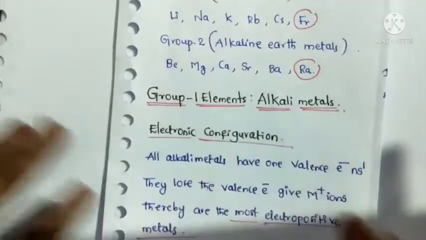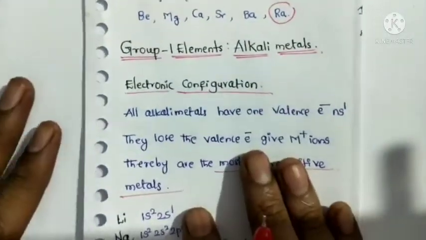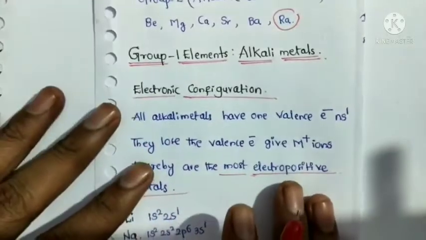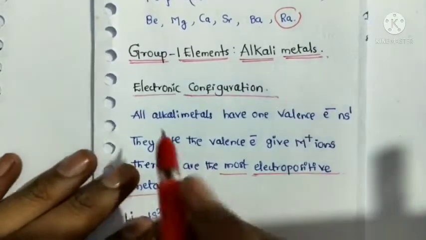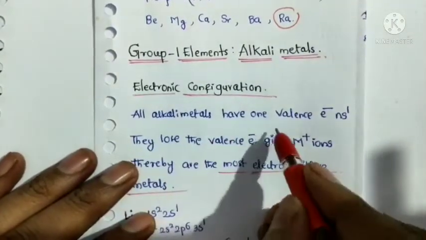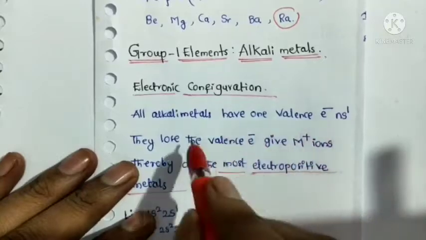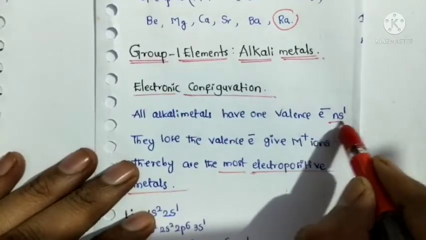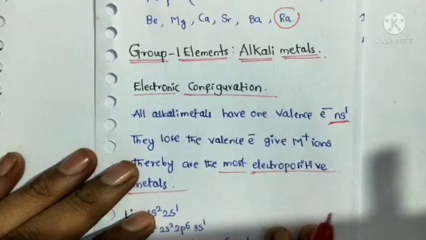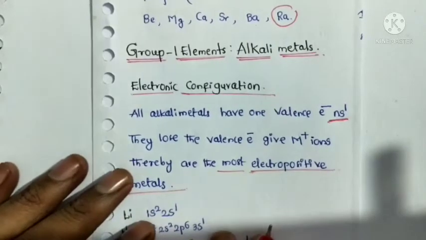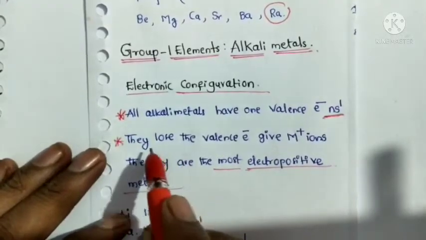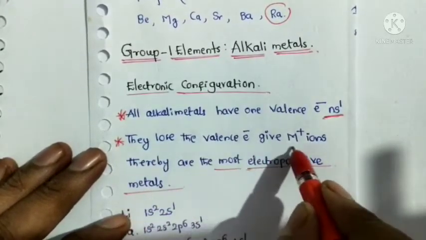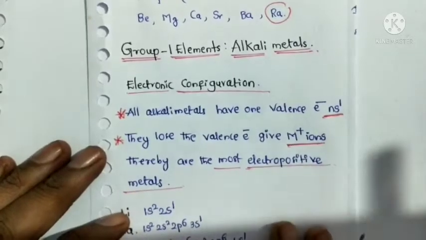Next, some properties of group 1 elements, which are called alkali metals. First property is electronic configurations. All alkali metals have one valence electron, that is ns1. It is a general electronic configuration. Next point, they lose the valence electron to give M+ ions.